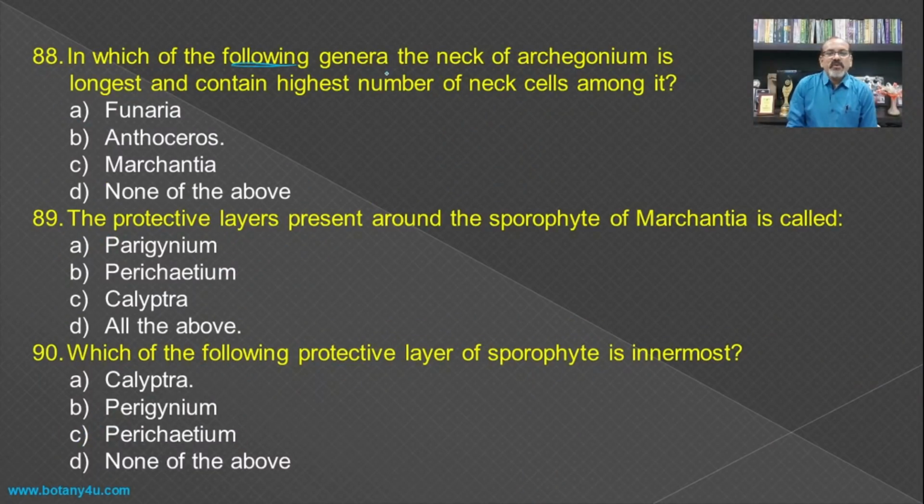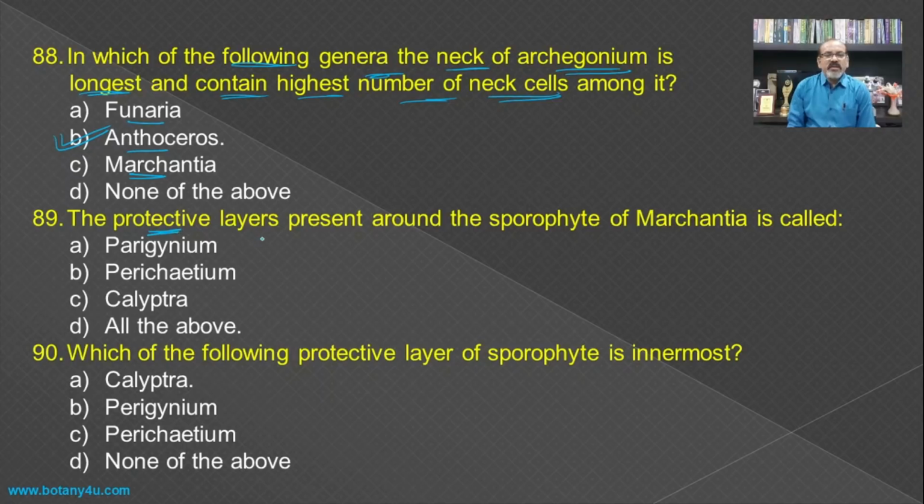Then in which of the following genera the neck of the archegonium is longest and contains the highest number of neck cells among it? So if you see the Funaria, Anthoceros and Marchantia, the neck of the archegonia in Anthoceros is longest among these three genera.